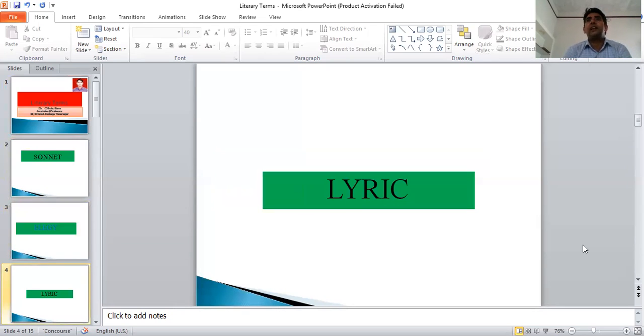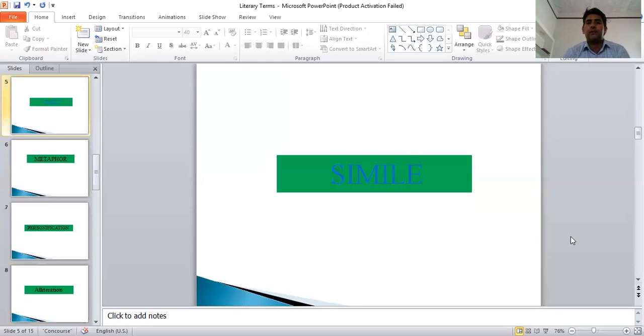Next is lyric. Lyric is a short song that can be sung on a lyre. Lyre is just like a veena. So a poem which can be sung with an instrument is called a lyric. There are many lyrics, and in the movies we have seen these songs. All of these are lyrics which are played on musical instruments. Such kinds of songs are called lyrics.